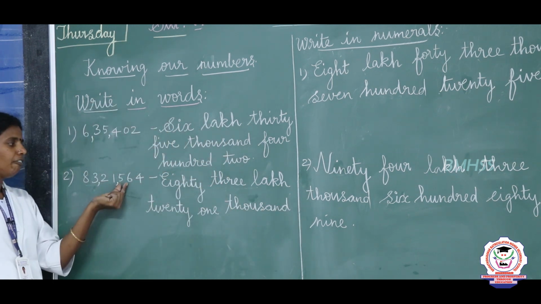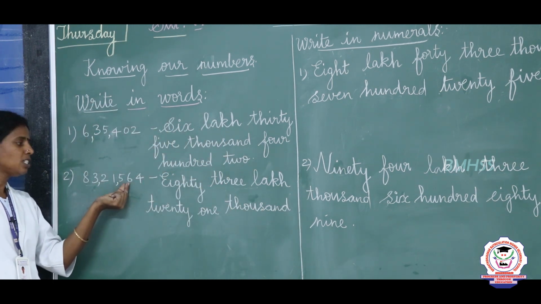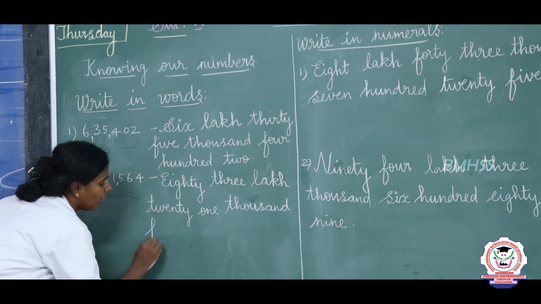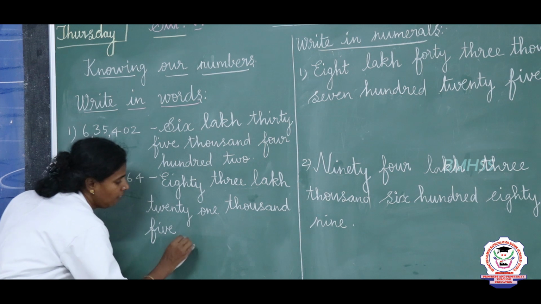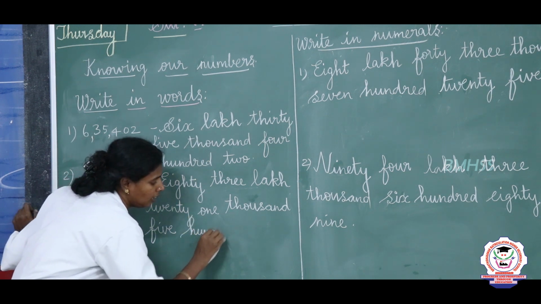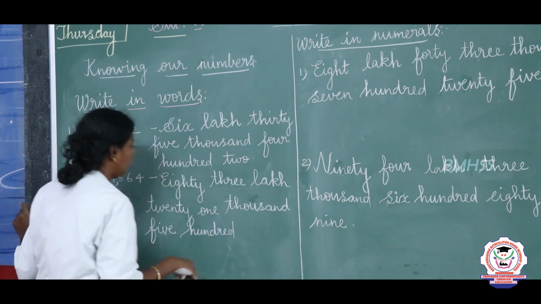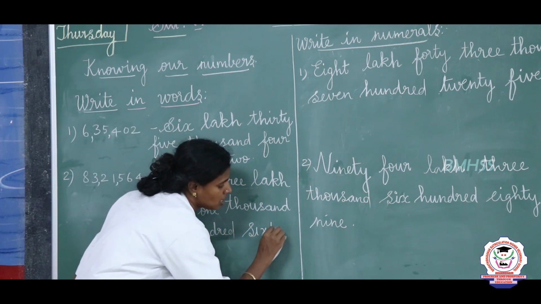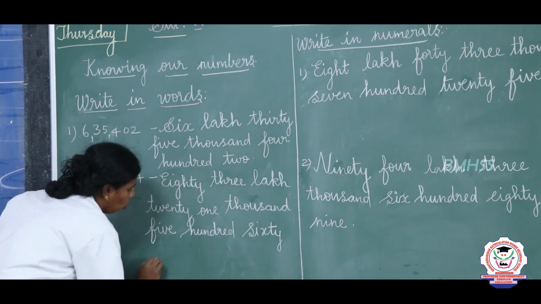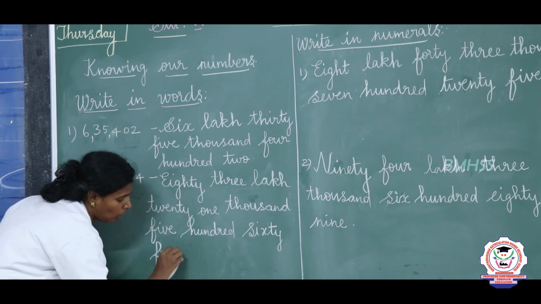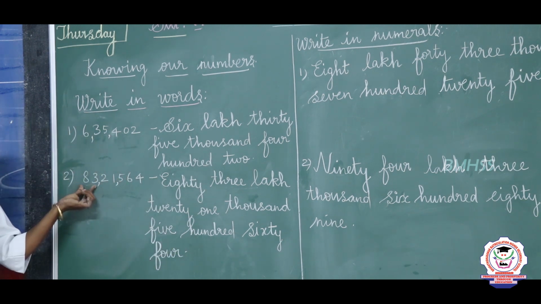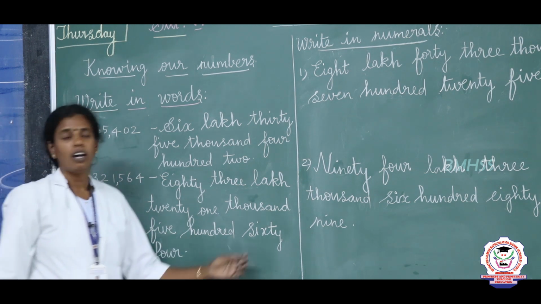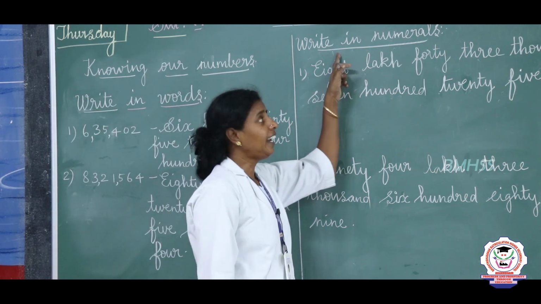Next to this is 564, which we will read as 564. So 5, FIVE, 500, HUNDRED, 564, 60, SIXTY, FOUR, 4. So 83 lakh 21,564.